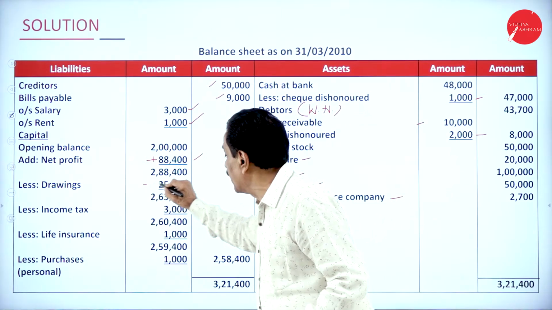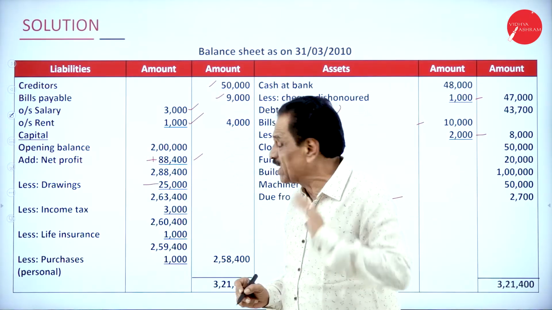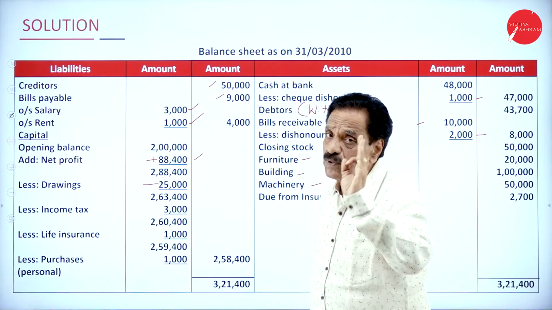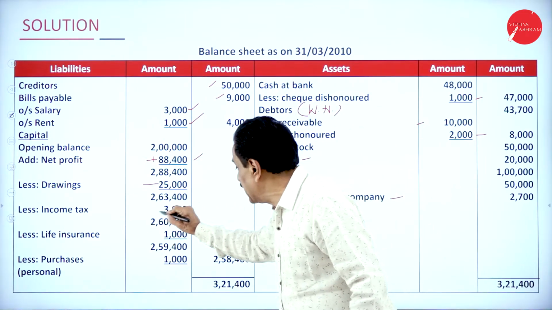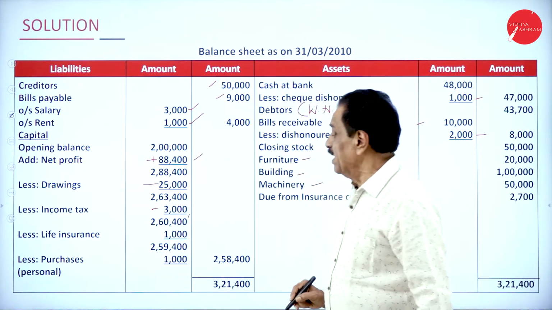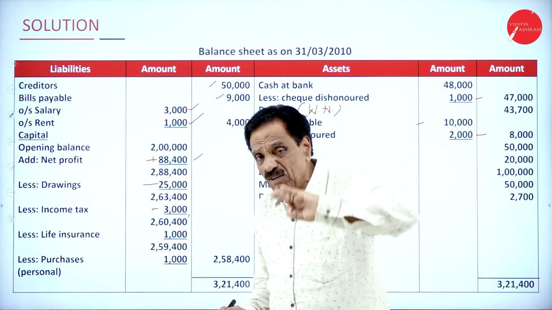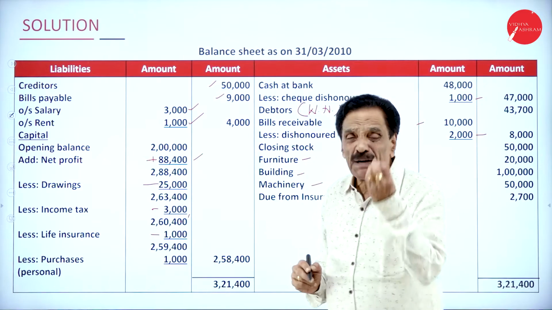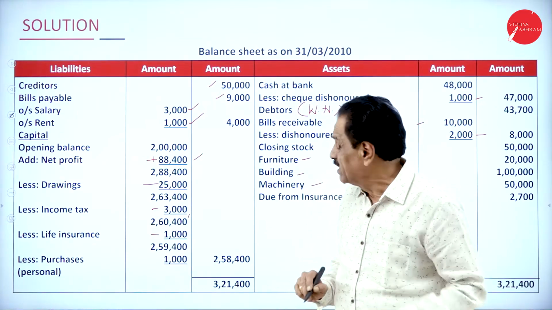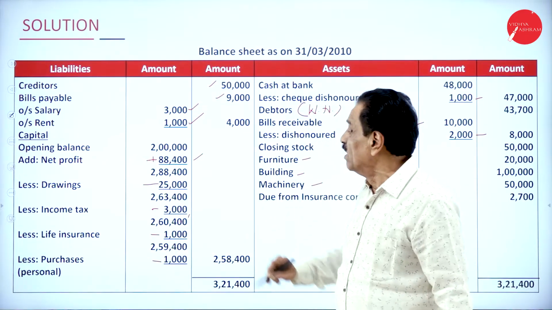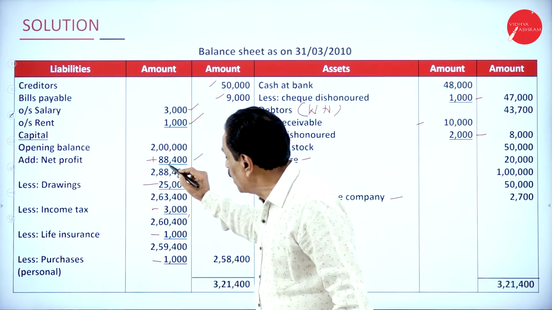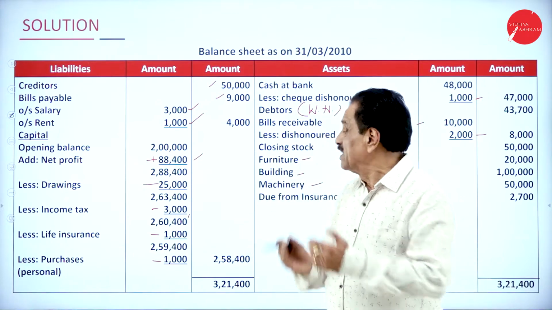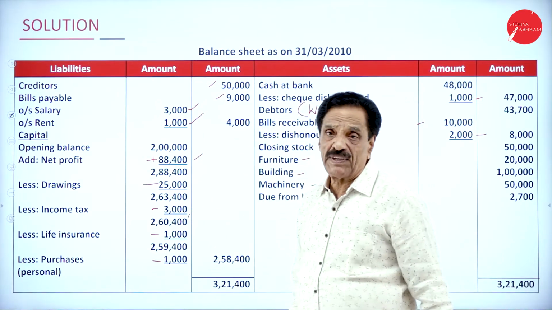Anything drawn for personal use is called drawing. That should be deducted. Income tax is purely personal. That should be deducted. Then life insurance of the owner is purely personal. That should be deducted. Any purchase made for personal use should be deducted as drawing. What's your capital? 2 lakh. How much net profit? 88,400. Then you have drawn 25,000.